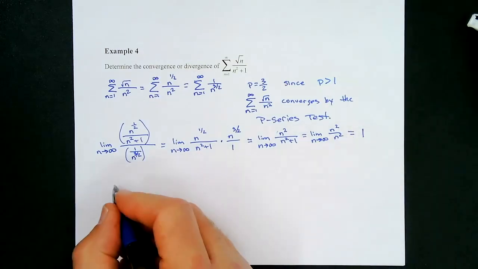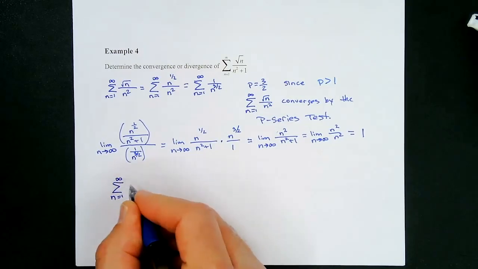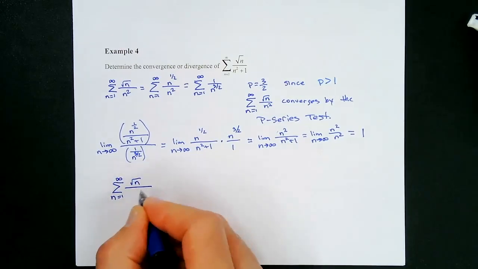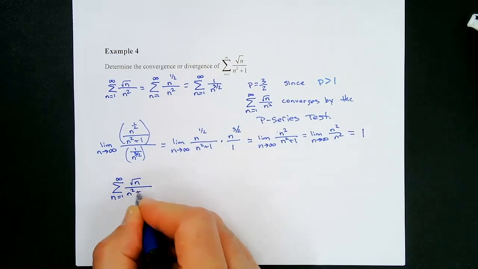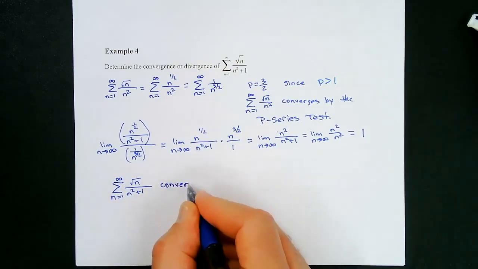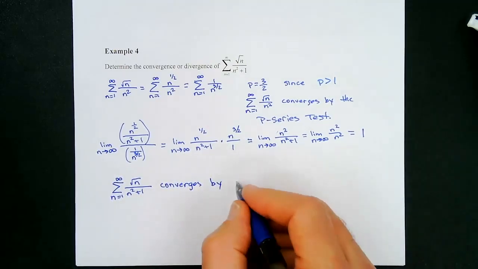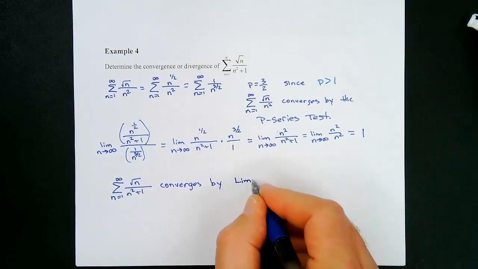So we now know that the sum from n equals 1 to infinity of the square root of n over n squared plus 1 converges by, and what did we use to establish this? We used the limit comparison test.